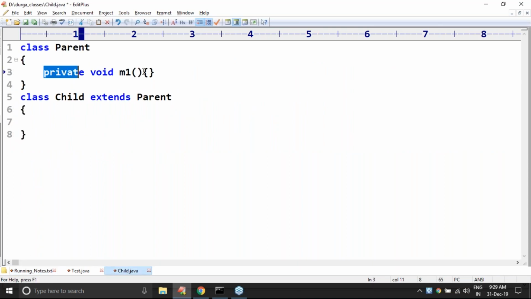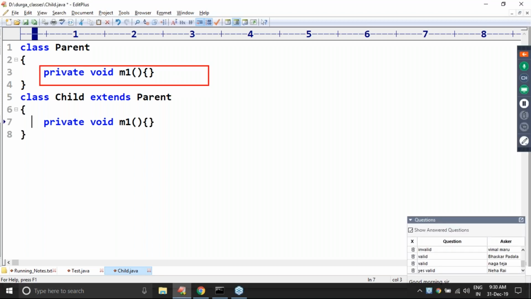Now I'm trying to override. Can you please tell what will happen? Is it valid or not? I'm trying to override the private method in the child. Respond. Is it valid or not? Yes, 100% it is valid, but it's not overriding. Remember this one.